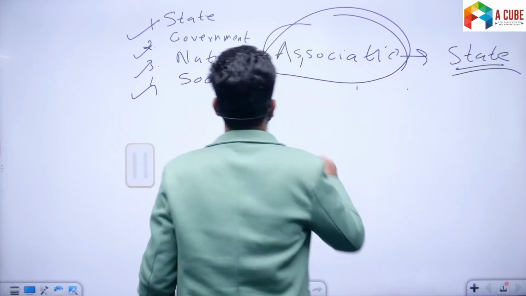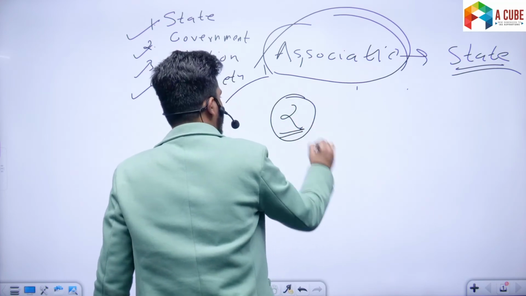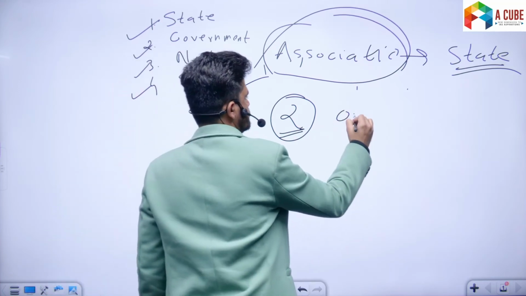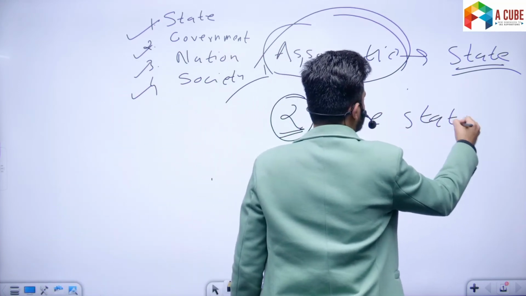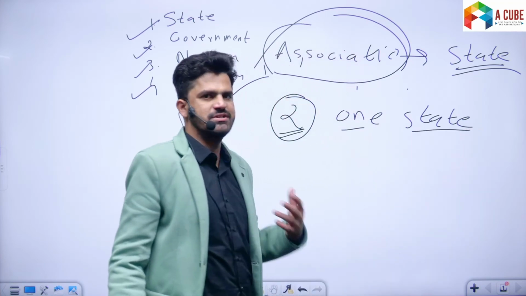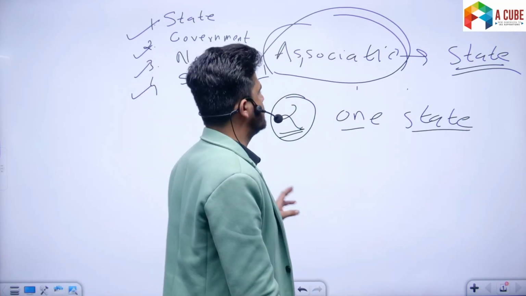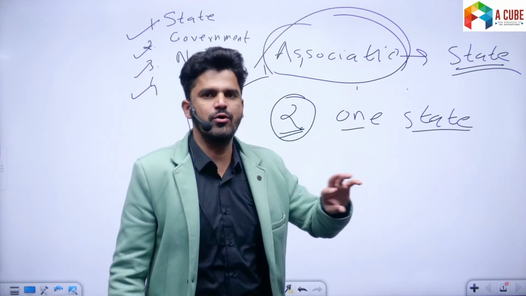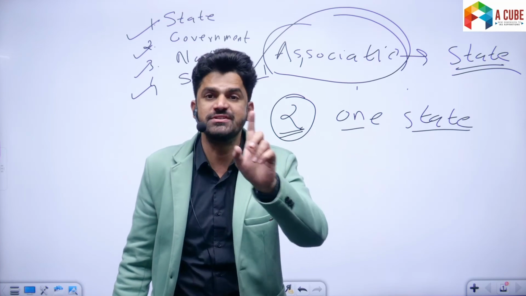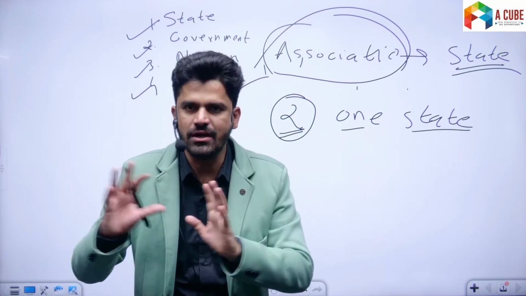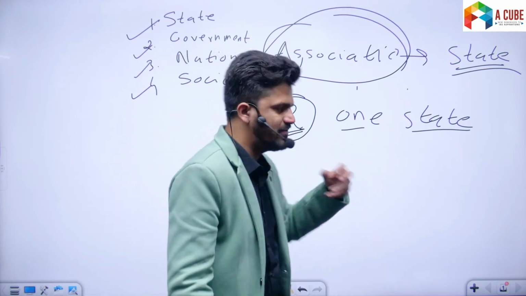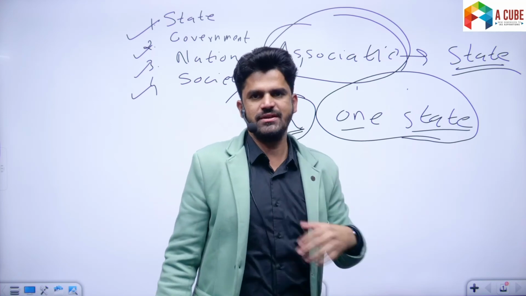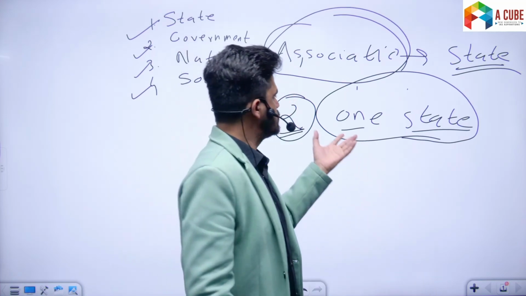The second difference is that at one time you can be a member of only one state. Indian state, member or citizen of one state, citizen of India, citizen of Pakistan. Yes, there are some countries which allow dual citizenship, but we are not discussing citizenship. Citizenship and state are a little different. Understand the essence: at one time a person can be a member of one state only. A person can owe his or her allegiance to only one state.